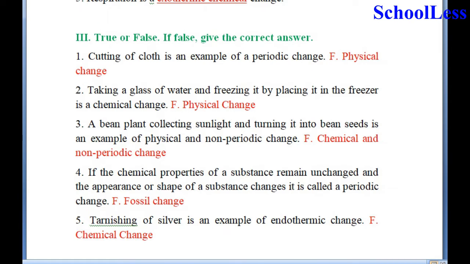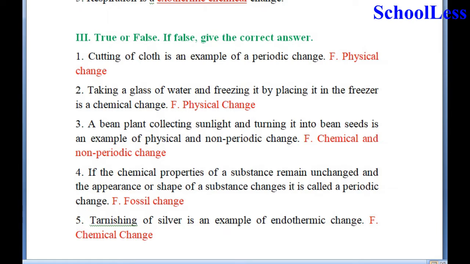Question 3. True or false? If false, give the correct answer. 1. Cutting of cloth is an example of periodic change. It's a false statement because cutting of a cloth is a physical change.